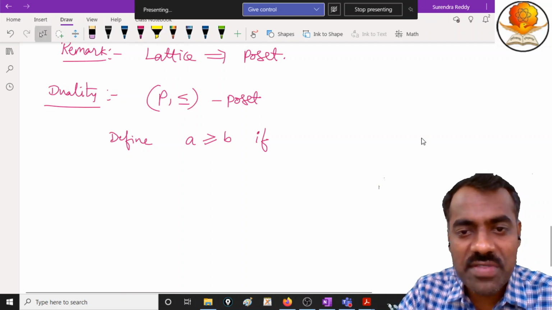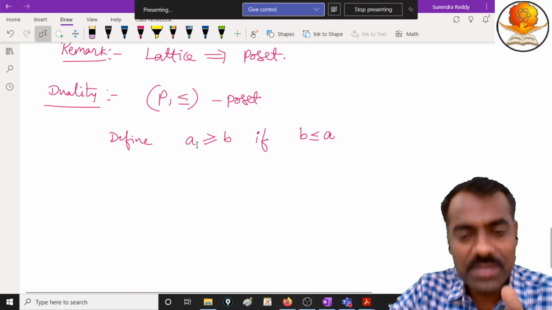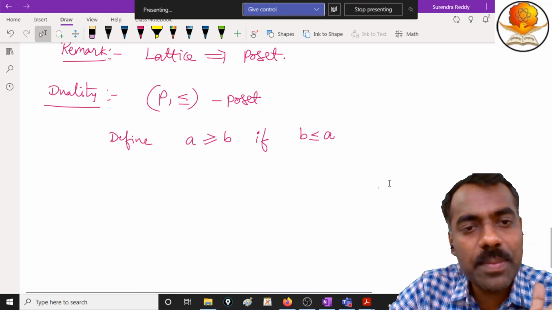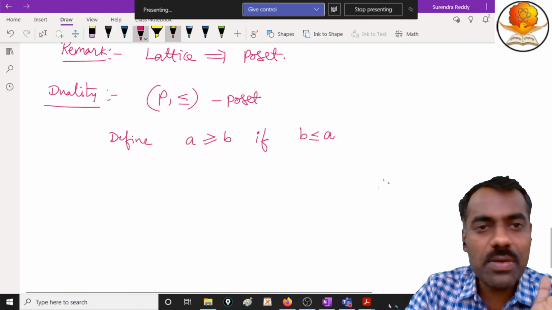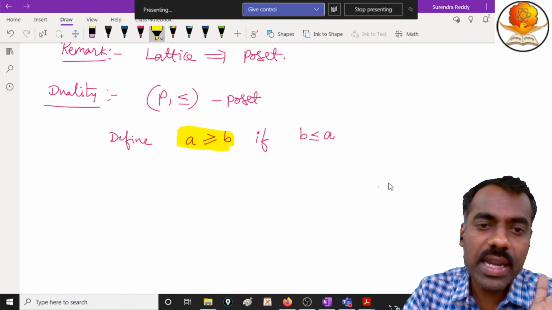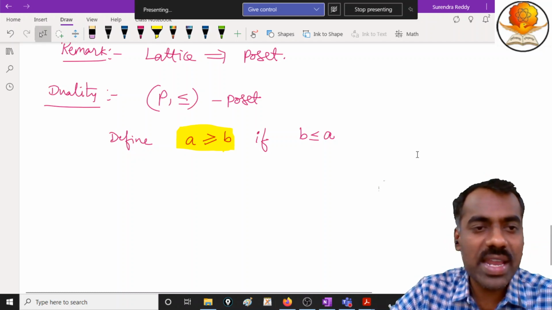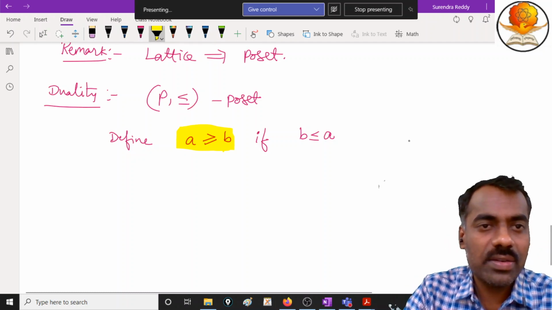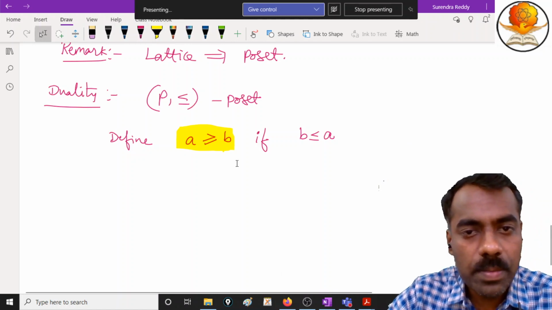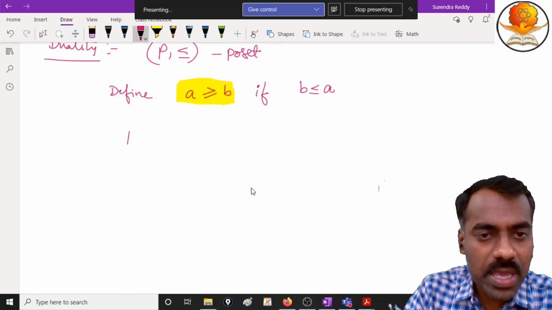Whatever known thing we have, we define that whenever B is less than or equal to A, then we call this relation A is related to B. Are you following what we have defined now? Just now we have defined another relation, that A is greater than or equal to B if B is less than or equal to A. It is just like mirroring, right? Mirror image. Okay, fine. Any problem?